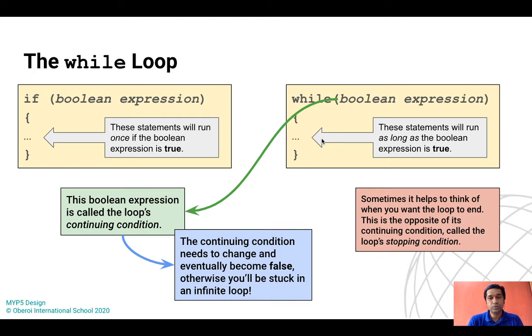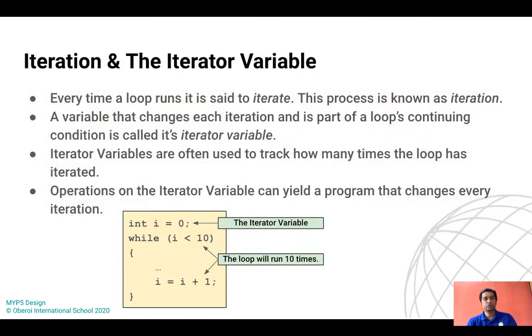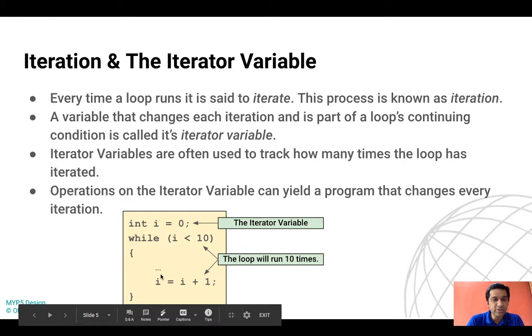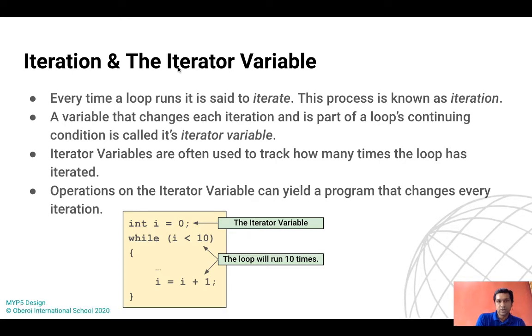So somehow the loop needs to be stopped. For dealing with it, students, we use the concept of an iterator. Each time the body is executed is called an iteration: one iteration, two iterations. To make the program terminate and not stay in an infinite state, we use iterator variables.